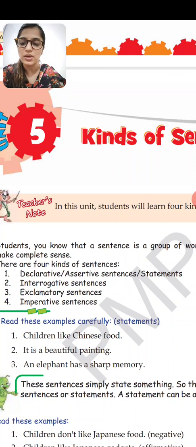In further chapters each category is explained in detail. We will do it later, and the exercises I will be explaining in the next video, so that you can understand it thoroughly, and the answers will also be provided. I'll be providing you the answers, so that you can copy them in your notebooks.